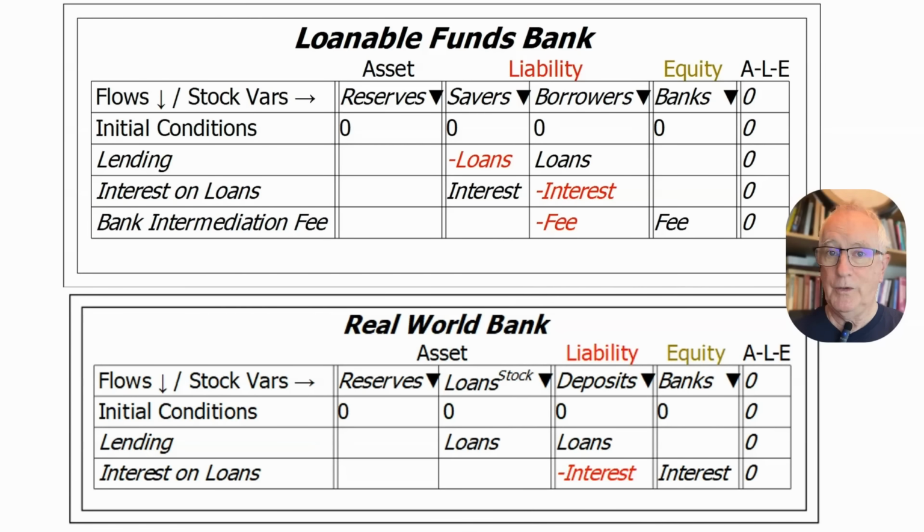This is the real world situation. Bank loans create deposits and therefore money, and they charge interest for the service. If they didn't, they wouldn't create the money in the first place.